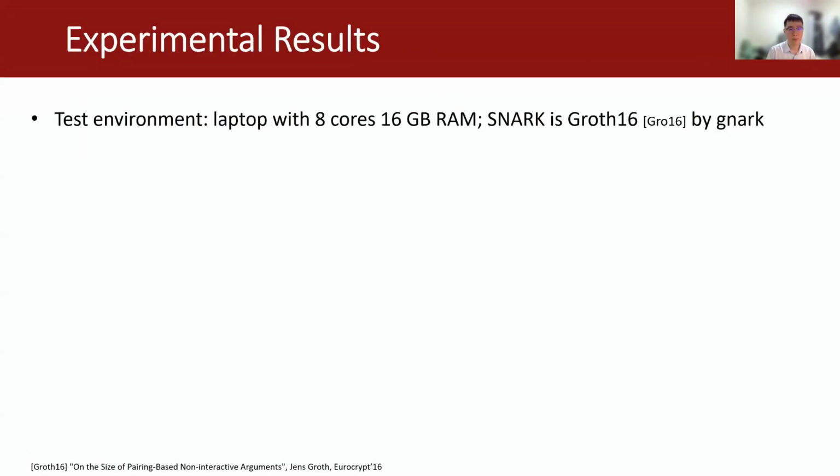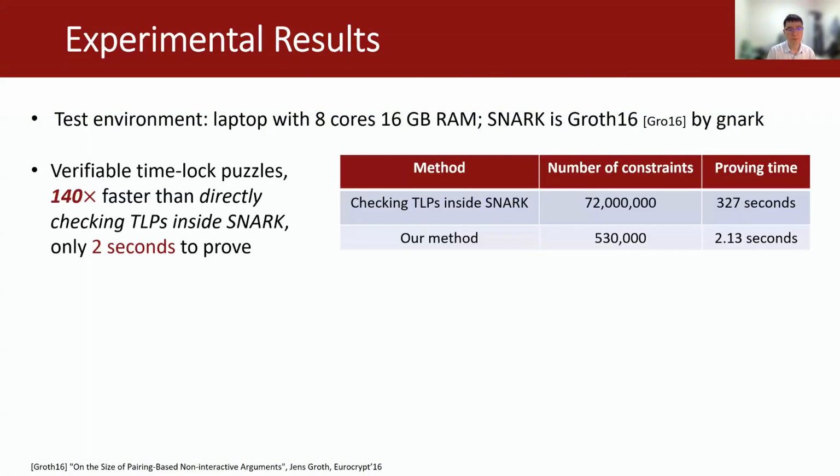Now let's see our experimental results. Our testing environment is a laptop with 8 cores and 16 GB of memory. Our SNARK is the Groth16 system by gnark. For verifiable time lock puzzles, our method is 140 times faster for the prover time than directly checking time lock puzzles inside SNARK. And we can reduce the proving time from more than 300 seconds to only 2 seconds to finish the proof.